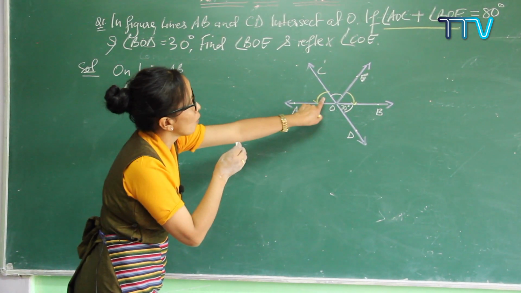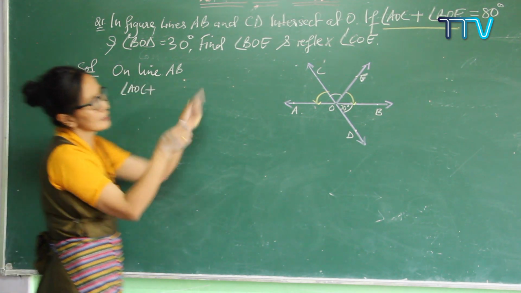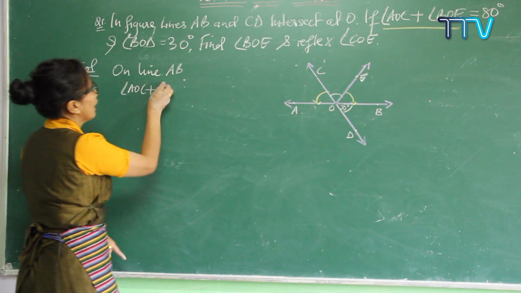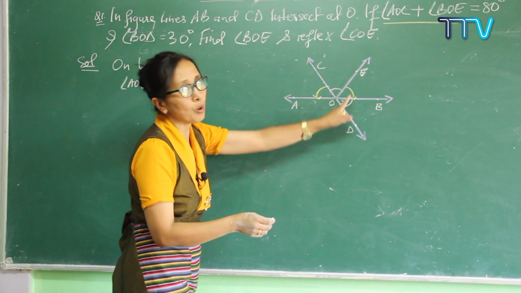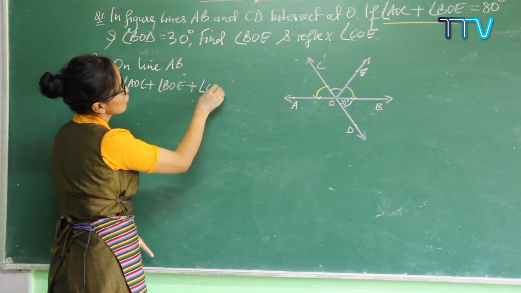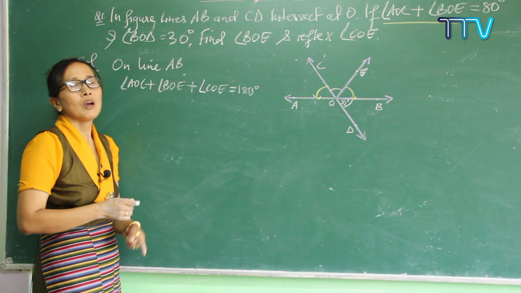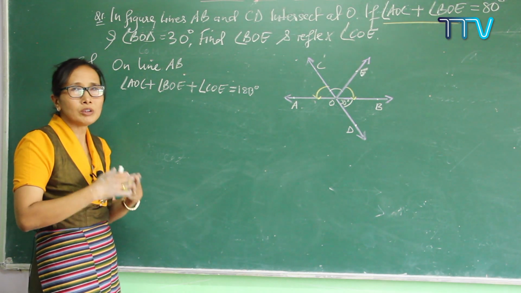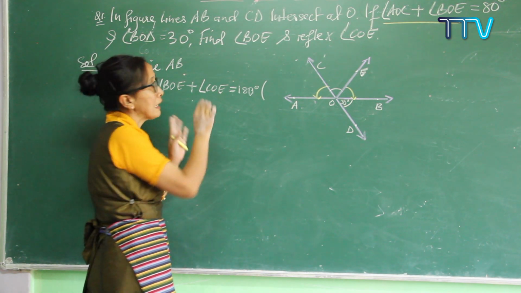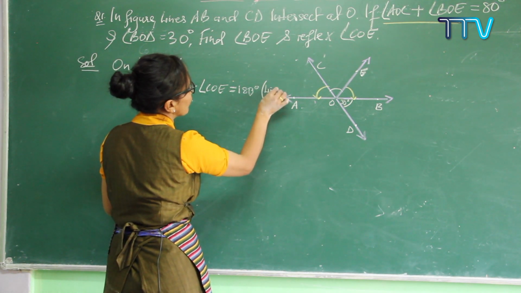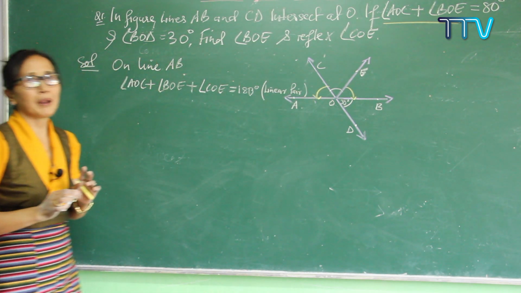Angle, that yellow one, AOC, plus the other yellow one, angle BOE, and plus what else is not given? COE. When you add up all these three, you exactly get 180 degrees. What kind of reason? In maths you have to write reasons all the time. In the bracket, you have used linear pair. So write it down here, your reason is linear pair, in the bracket.